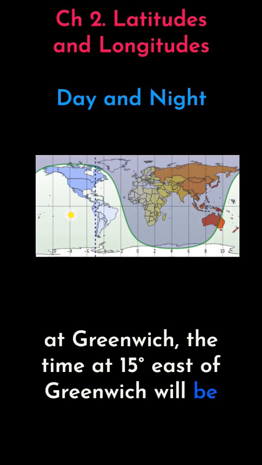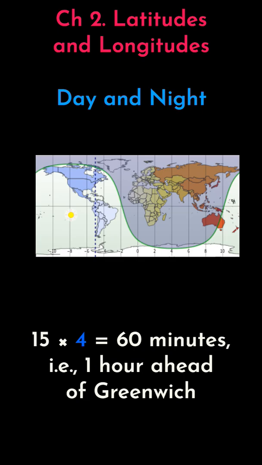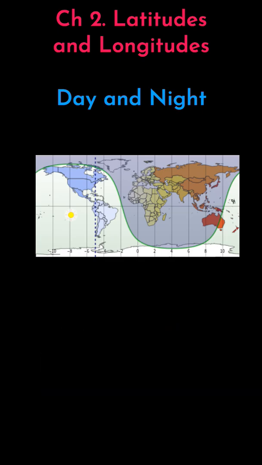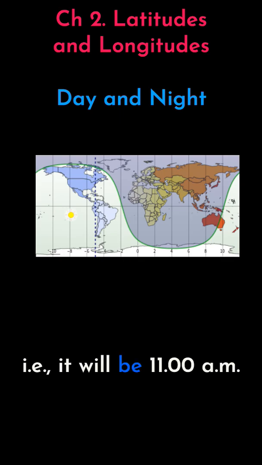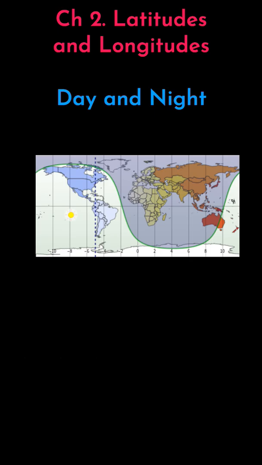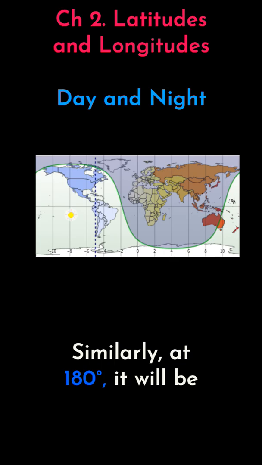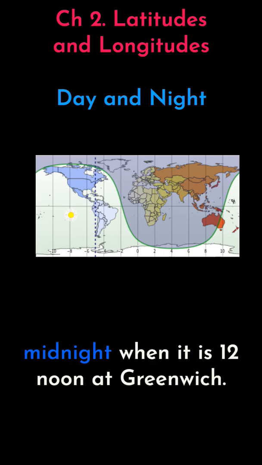Thus, when it is 12 noon at Greenwich, the time at 15 degrees east of Greenwich will be 15 multiplied by 4 equals 60 minutes, that is 1 hour ahead of Greenwich time, which means 1 p.m. But at 15 degrees west of Greenwich, the time will be behind Greenwich time by 1 hour. That is, it will be 11 a.m. Similarly, at 180 degrees, it will be midnight when it is 12 noon at Greenwich.